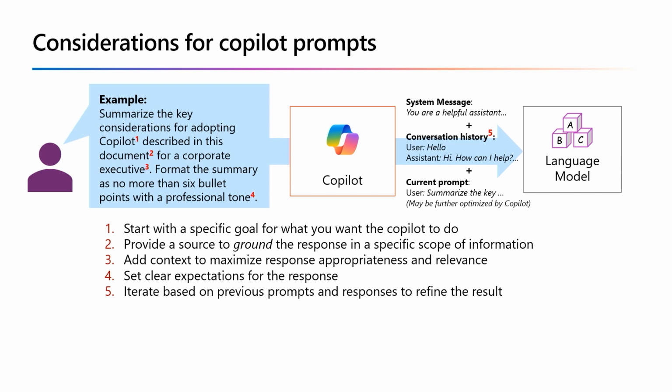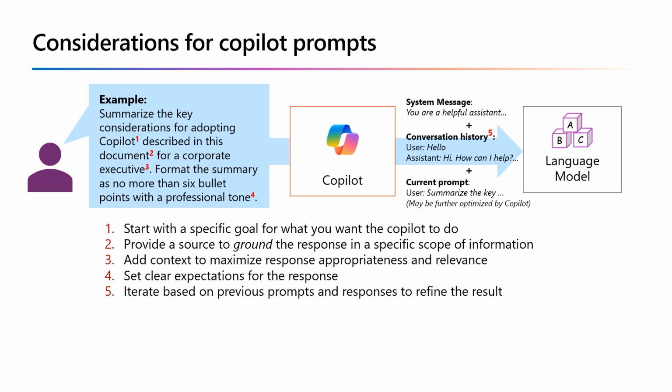You start with a specific goal in mind. What is it you want the Copilot to do? And you be very explicit here. You want to provide a source to ground your response in, so a specific scope of information. This will help ensure the response is based on real data. And add context. Context is key. This can help the language model craft an appropriate response. Then set clear expectations for the response. Be very explicit about the format and scope of the expected results. Iterate based on your past prompts and responses to refine your output.